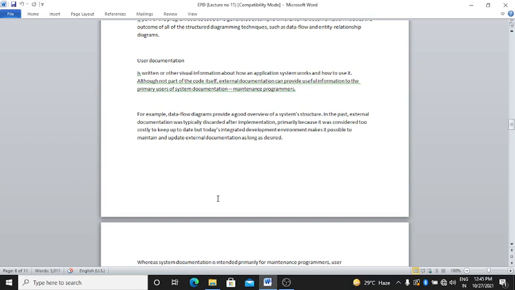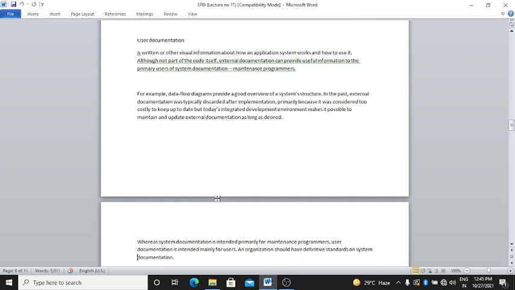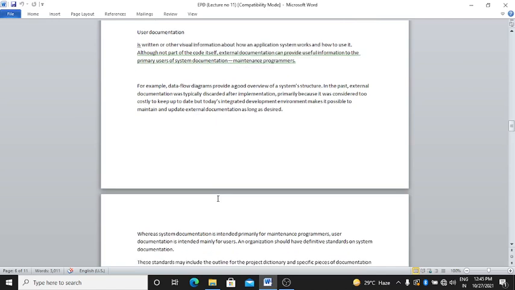Although not part of the code itself, external documentation can provide useful information to the primary users of the system documentation, maintenance programmers, etc. For example, a data flow diagram provides a data overview of system structure.